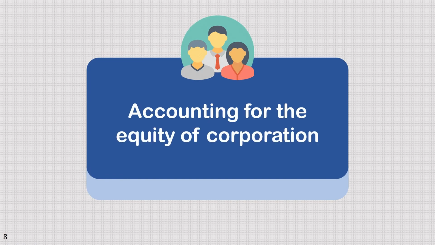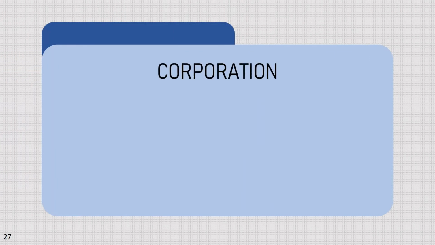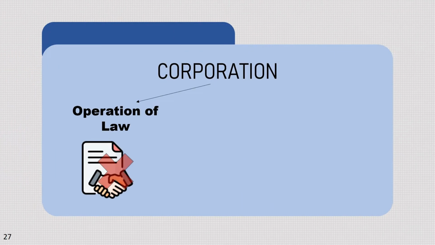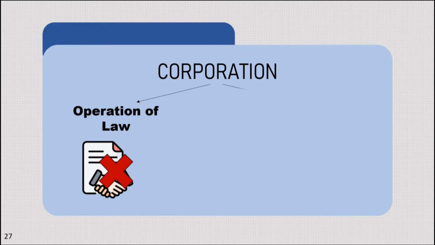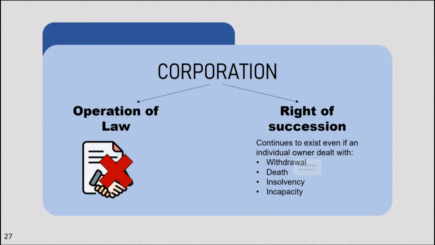Accounting for the equity of a corporation. First, we have to define the corporation. By the Philippine Corporation Code, a corporation is an artificial being created by operation of law, having the right of succession and the powers, attributes, and properties expressly authorized by law or incident to its existence. To explain it further, a corporation is a creation of operation of law, meaning it is not formed through agreement or stipulation of two parties. Another point, a corporation has right of succession, meaning it continues to exist even if an individual owner deals with withdrawal, death, insolvency, and incapacity.